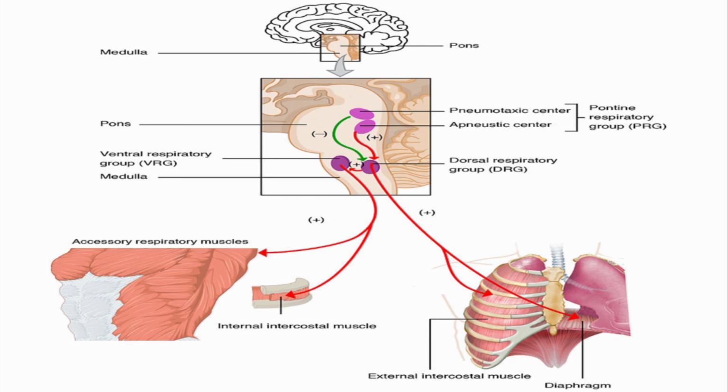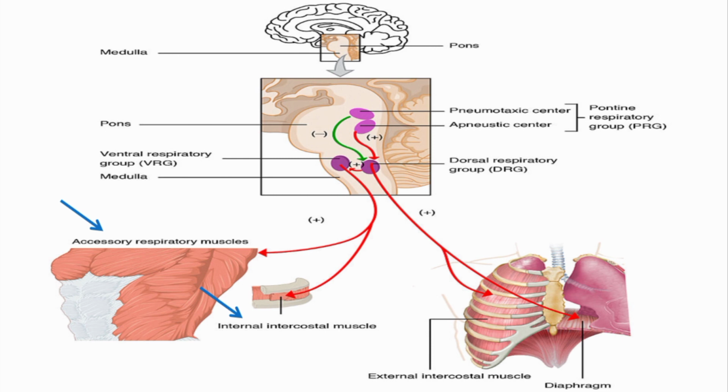Then the next is the pontine centers. The third component of the respiratory center is the pontine centers, which consist of the apneustic center and the pneumotaxic center. First of all we will talk about the pneumotaxic center, which is located at the upper end of the pontine area. It is located dorsally in the nucleus parabrachialis of the upper pons, and how it functions,